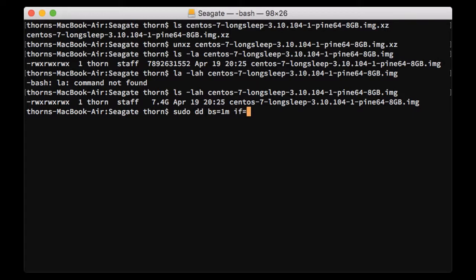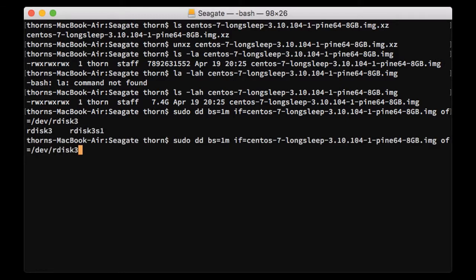Input is our image, output is our drive, our disk 3, yes, and here we go. It will ask for the user's password,